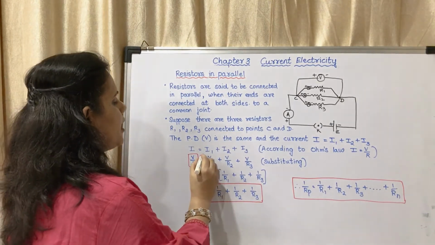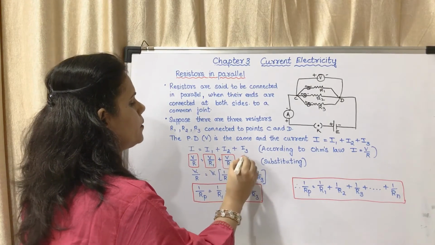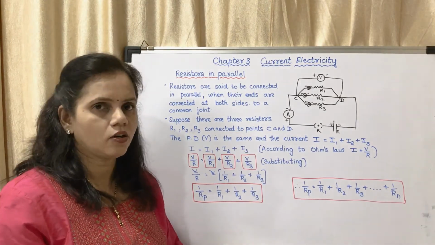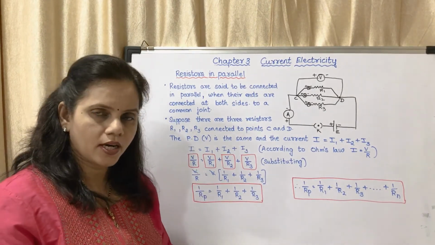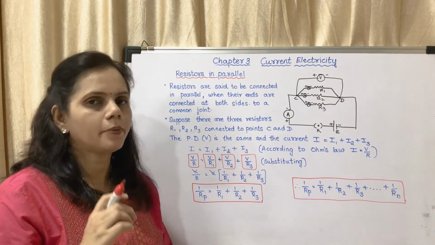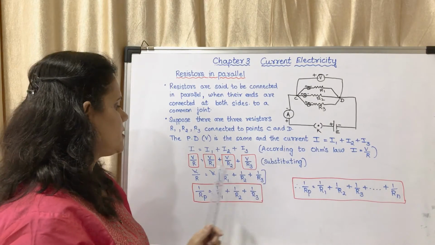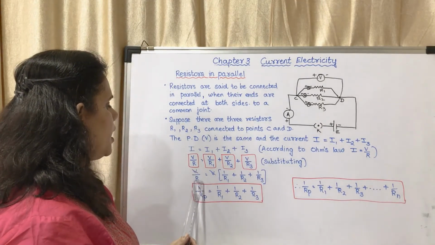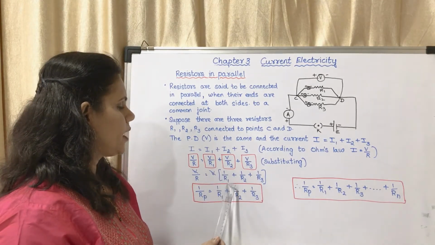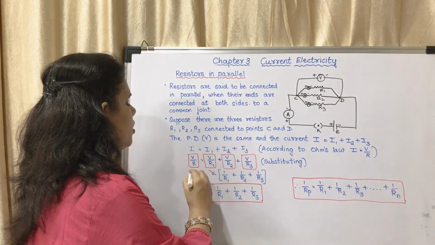So, I1 is equal to V upon R1, I2 is equal to V upon R2 and I3 is equal to V upon R3. Okay, so I is equal to V upon R, I1 is equal to V upon R1, I2 is equal to V upon R2, I3 is equal to V upon R3. So, substituting these values, we will get V upon R is equal to V, V is taken as common, V into 1 upon R1 plus 1 upon R2 plus 1 upon R3. V and V got cancelled.